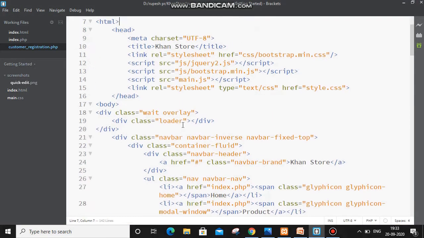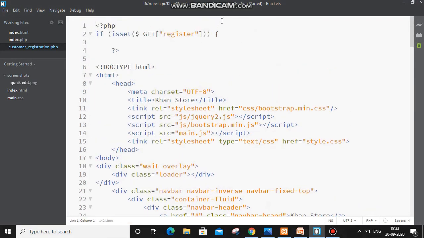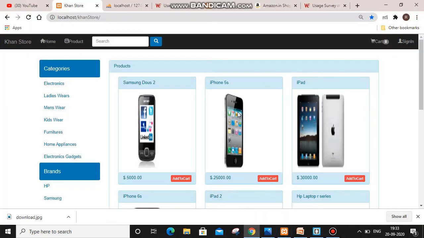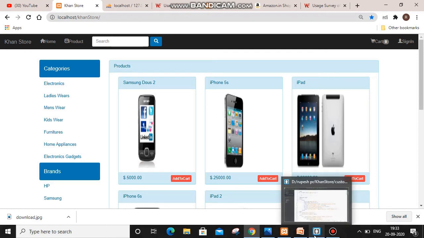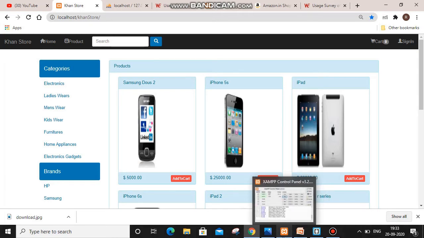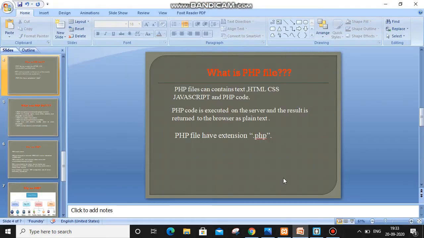As you can see here, I have opened my code. The last point was the file extension: it has index.php, and you can see customer_registration.php as the file extension. I have told you that in one program we can use HTML. You can see here HTML, div, class, CSS, JavaScript, and you can also see PHP code. On the same page we have written the PHP code, and then this attractive and beautiful website has been created. I will explain all these things later in our upcoming videos, how to make these sites and how to do it. So this was done.